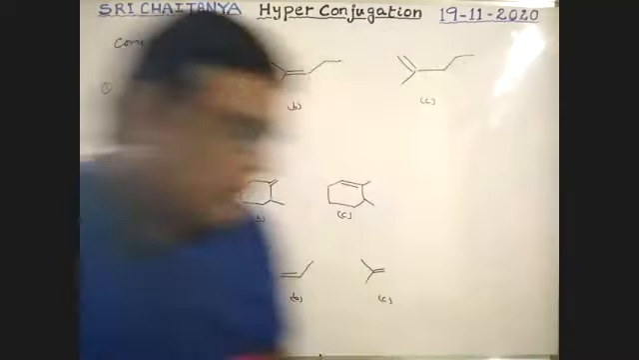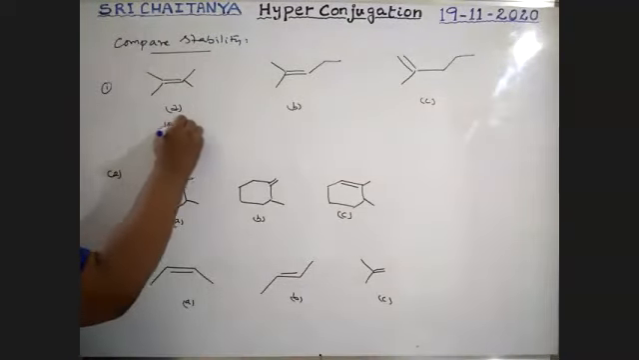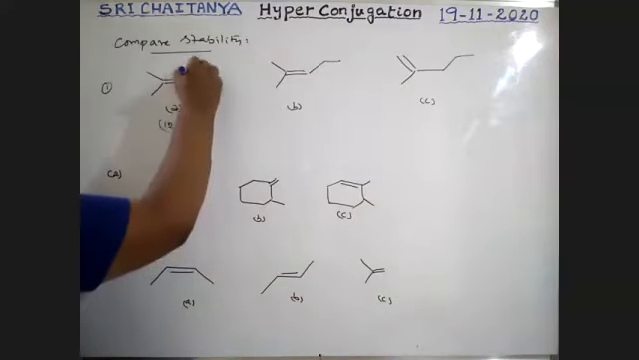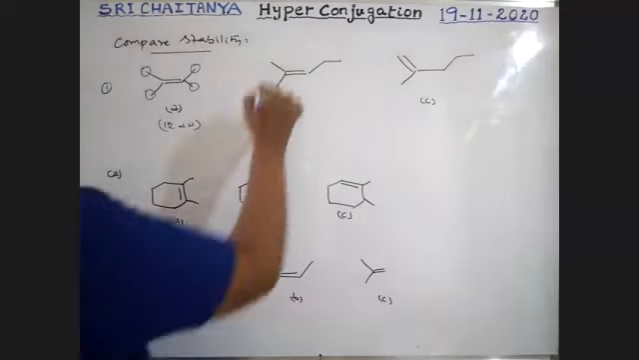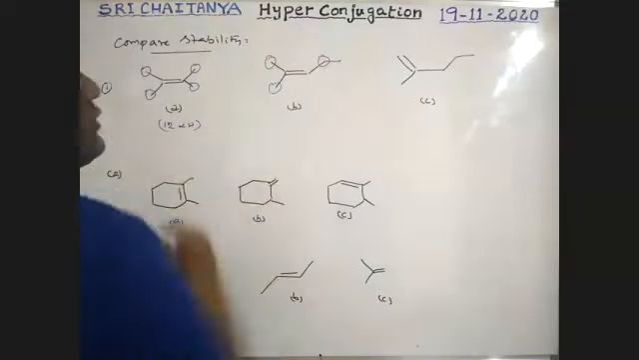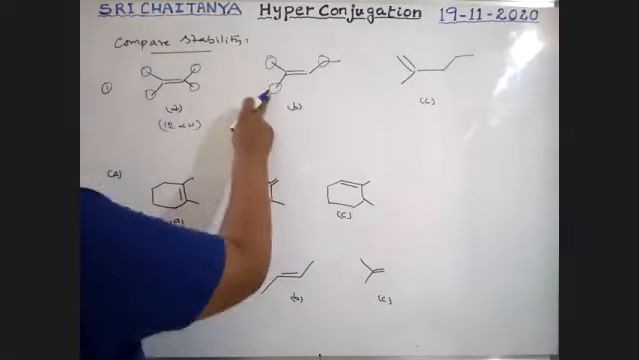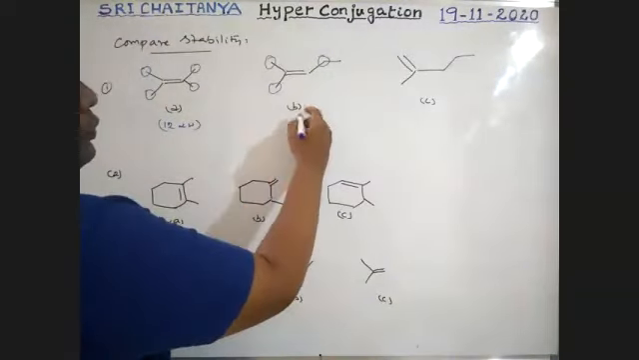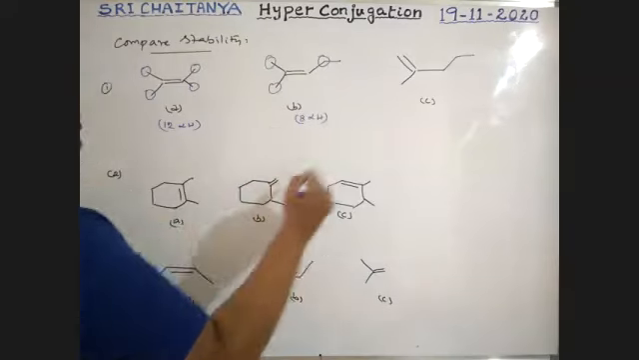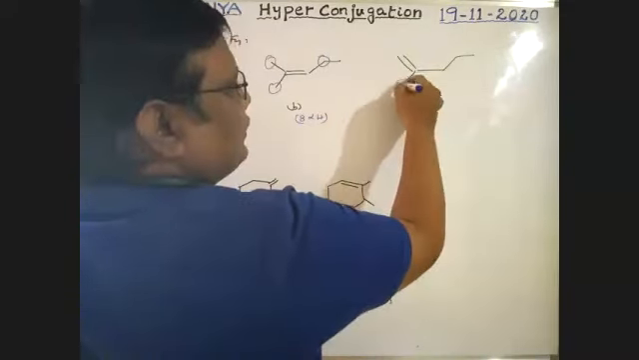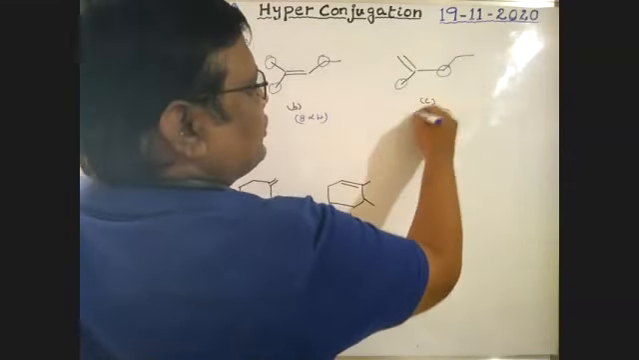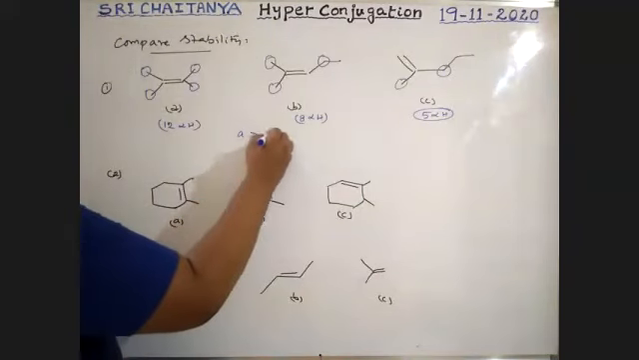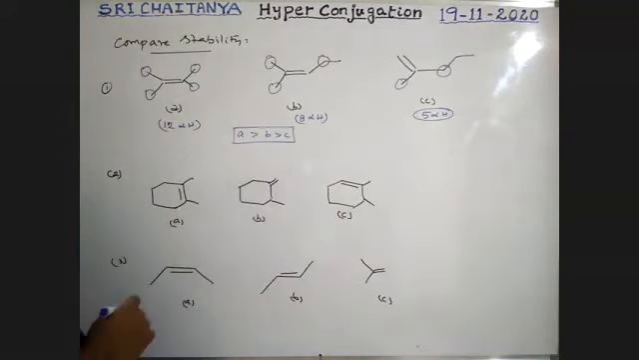Yes, correct. Therefore, here there are 12 alpha hydrogens. So this one, this one, this one, this one are alpha conditions. Next, here, this one and this one are the alpha conditions. So 3 plus 3, 6 plus 2, 8 alpha hydrogens. Next, for this one and this one, 3 plus 2, 5 alpha hydrogens. Therefore, A greater than B greater than C. This is the order of stability.